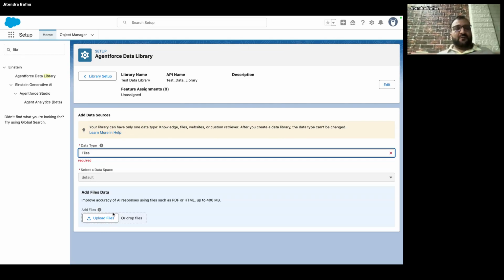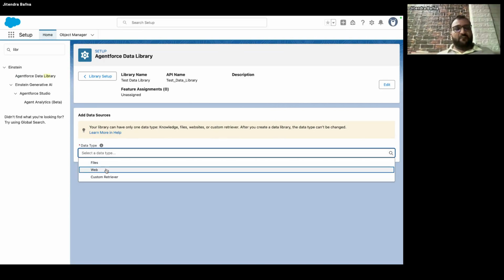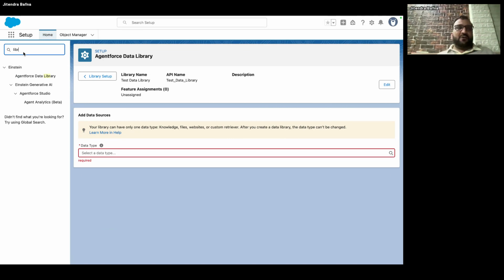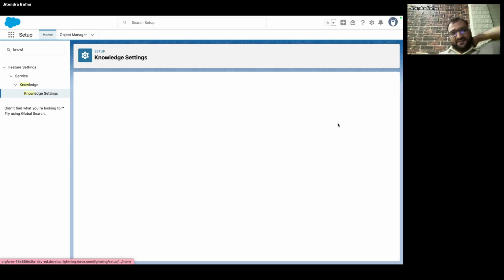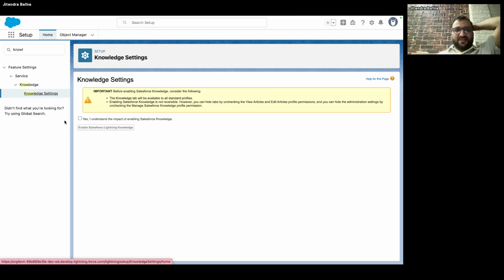That file might have some kind of unstructured data, maybe some question and answer. You just upload that file, right? Then you can also give a web source or a custom retriever. You have something called knowledge base also, so you just search for knowledge. Knowledge setting for now I kept disabled, but you can just enable this. I will not do it right now. Then you will see the knowledge base option also, so you can upload knowledge bases too.